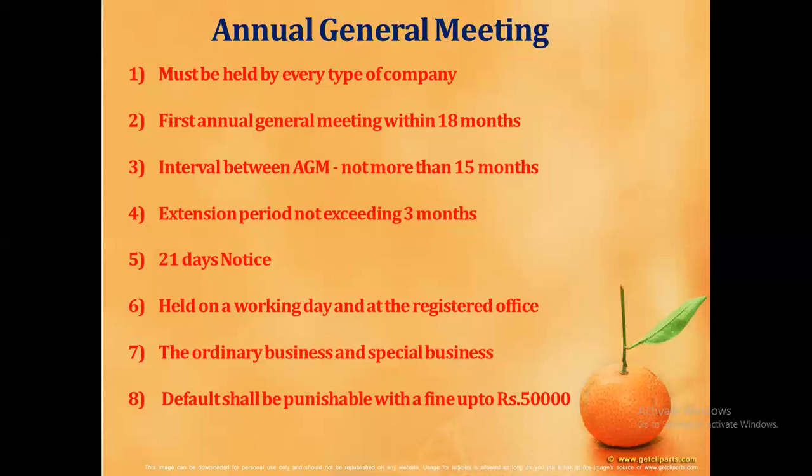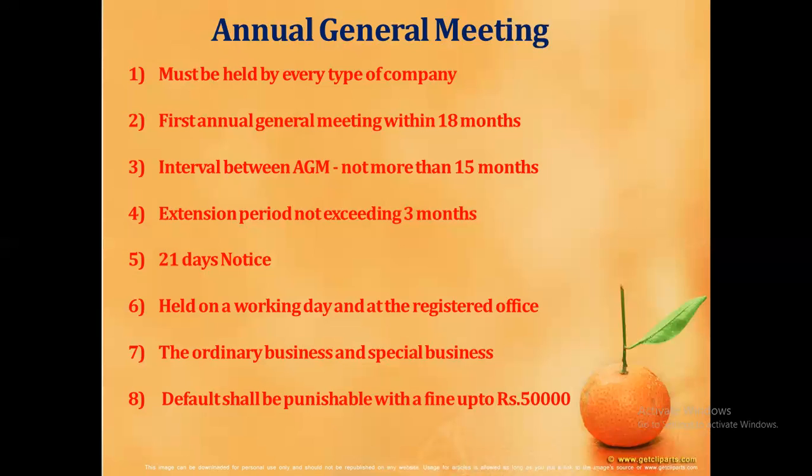The business dealt with in the annual general meetings is broadly classified into two headings. One is called ordinary business and the other is called special business. Ordinary business means routine business. Every year the company carries out the approval of the final accounts, declaration of the dividend, appointment of the retiring directors, and appointment or reappointment of the auditors. This routine business is called ordinary business.